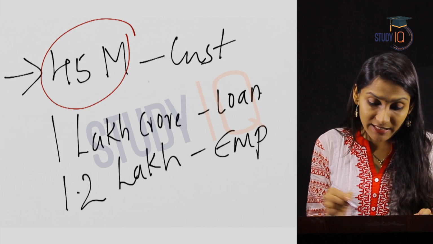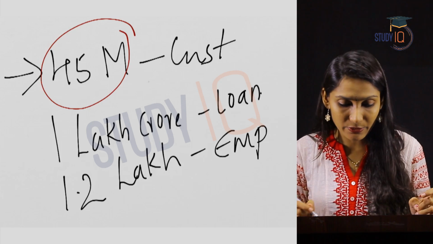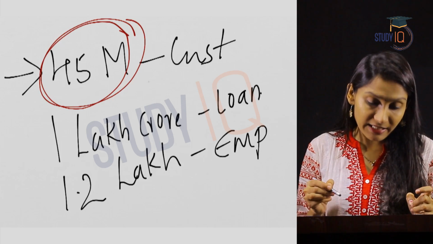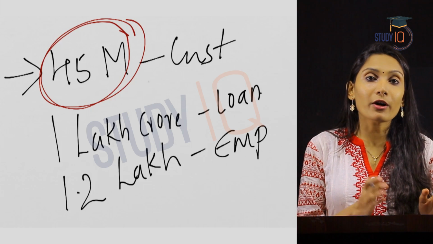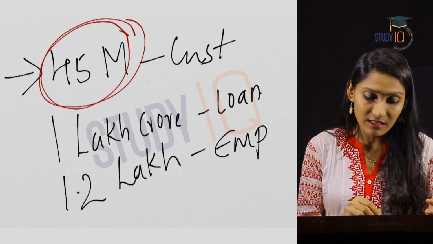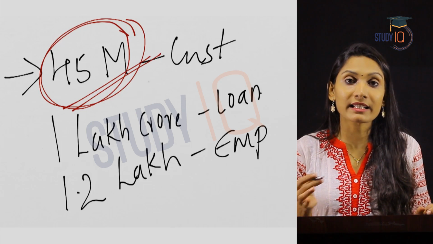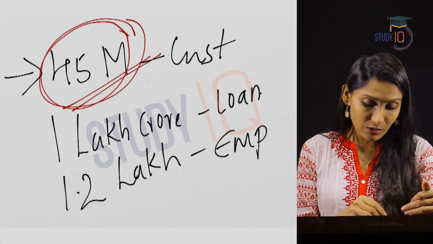So 45 million customers are availing the services of microfinance institutions. So it means 45 million people are now in the formal financial sector. The financial inclusion in the economy has increased. So 45 million people have access to formal credit or formal banking services now.